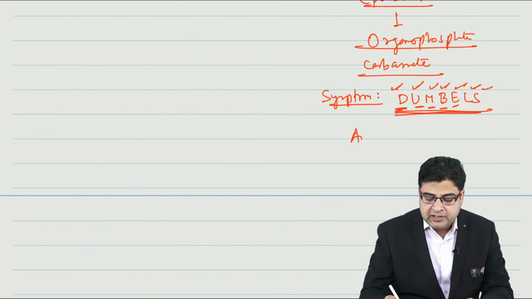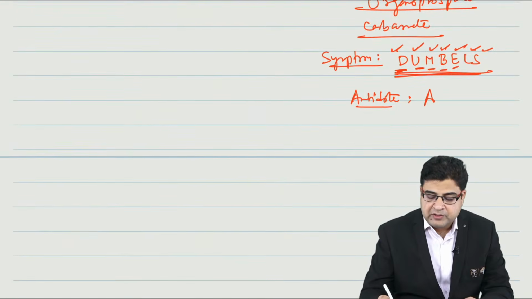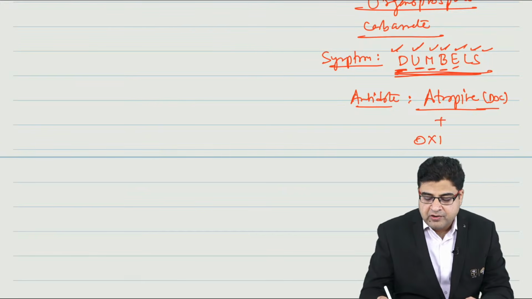Now they will ask you the antidote of this organophosphate poisoning. The antidote of organophosphate poisoning is atropine. So atropine is the antidote of this poisoning. It's the drug of choice, but this atropine is always given along with a group of drugs.